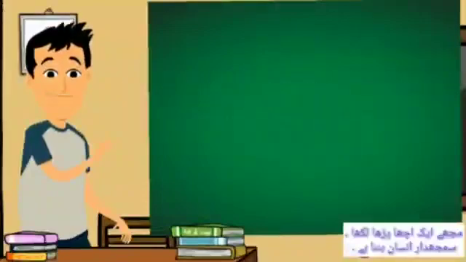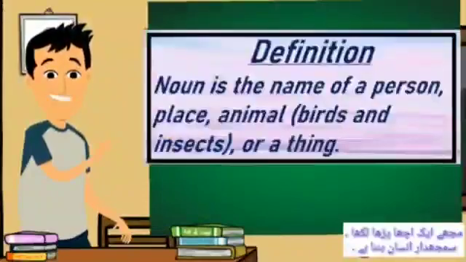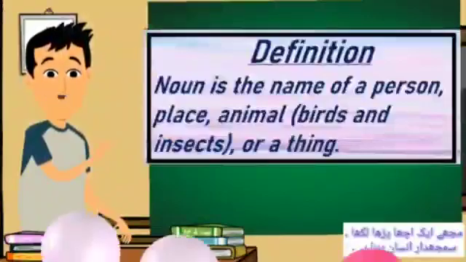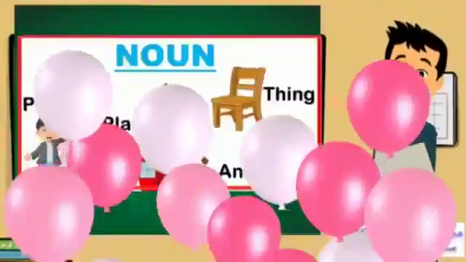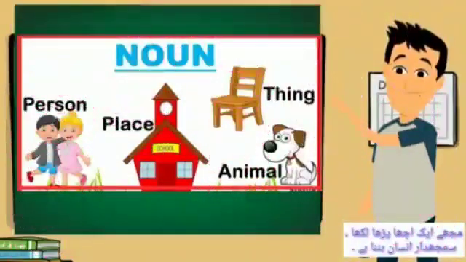The definition of noun is the name of person, place, animal. Animal includes birds and insects also, or a thing. The name of person, name of place, name of thing, name of animal are called noun.